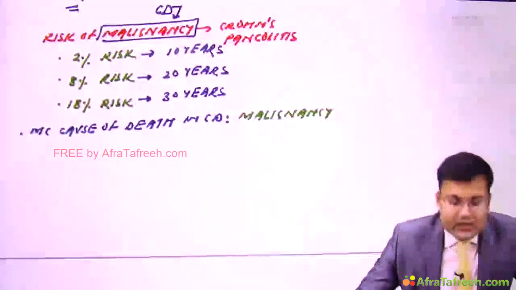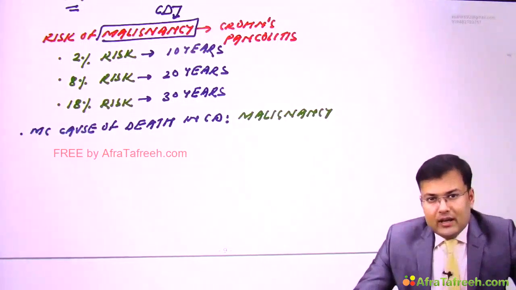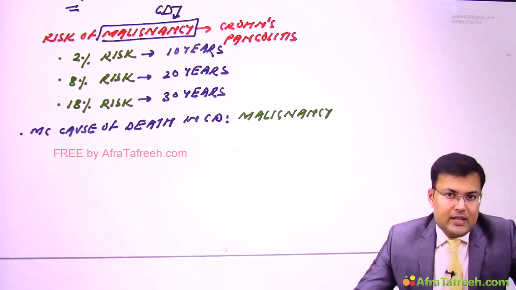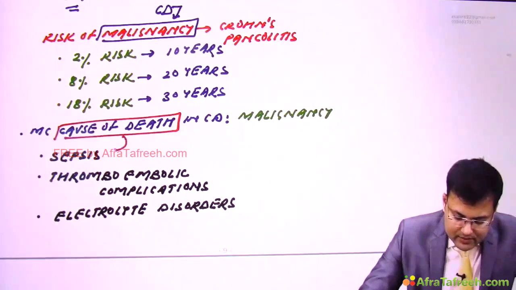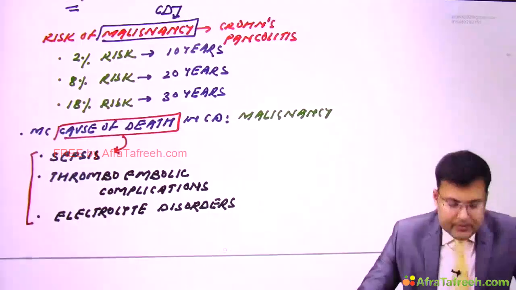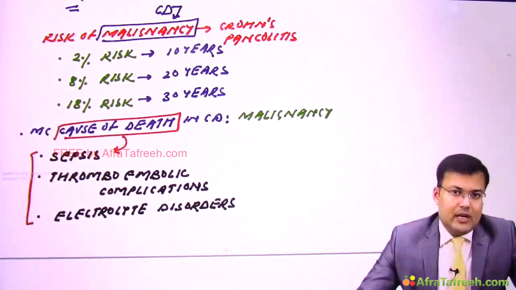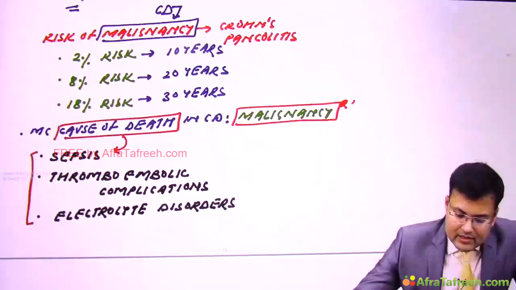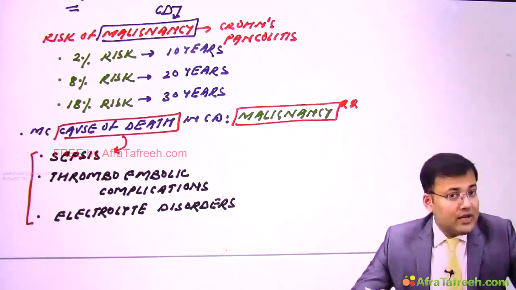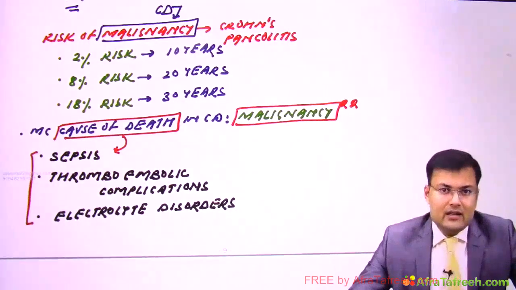What are the other complications which can lead to death? Sepsis, thromboembolic complications, or dyselectrolytemia, that is, electrolyte disorder. But the most common cause of death is malignancy. So these are the important points asked related to malignancy in Crohn's disease and ulcerative colitis.